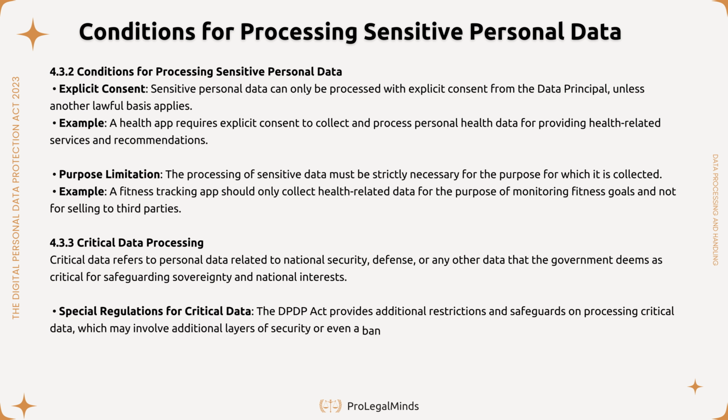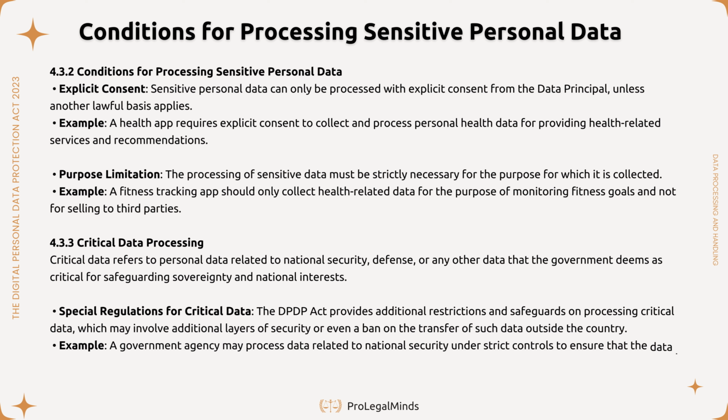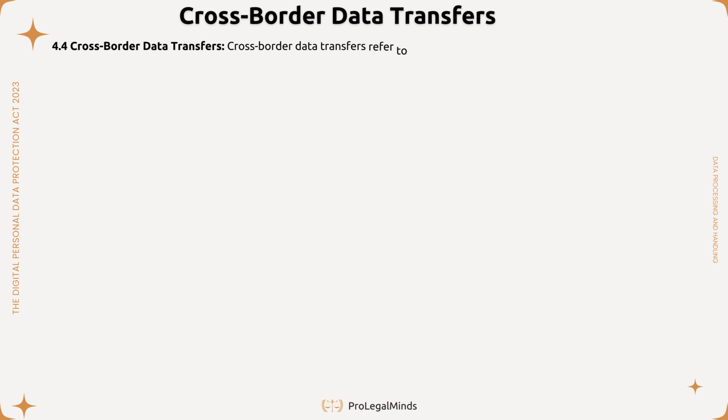Critical data processing. Critical data refers to personal data that is deemed essential for national security, defense, or other data designated as critical by the government. The DPDP Act imposes additional restrictions on processing critical data, which may include specific security protocols or restrictions on cross-border transfers. For example, government agencies may process critical data related to national security under strict controls to ensure it is not misused or compromised.